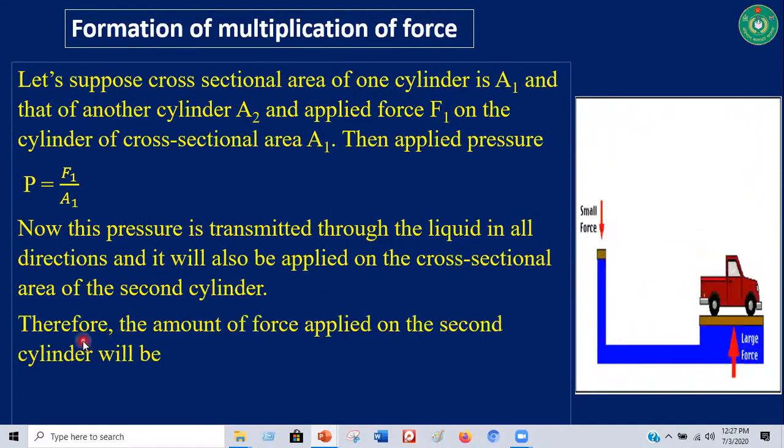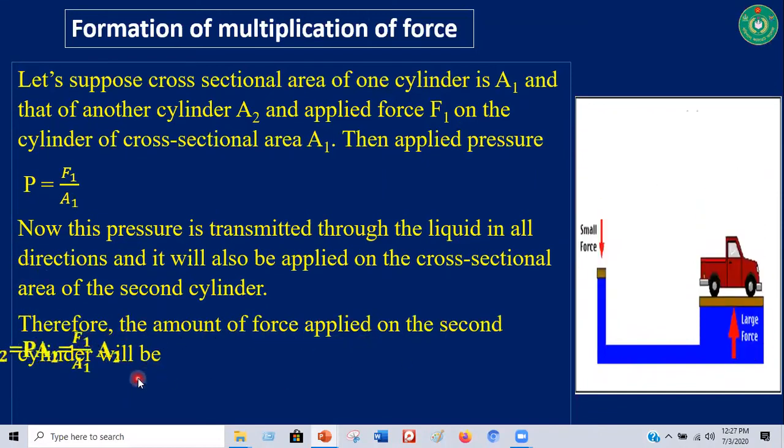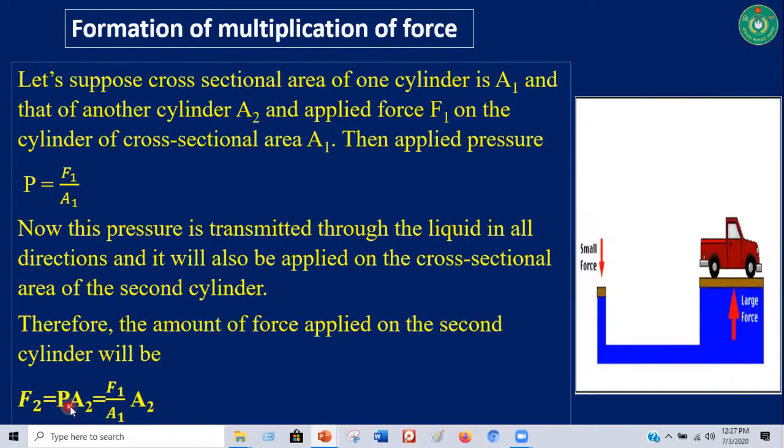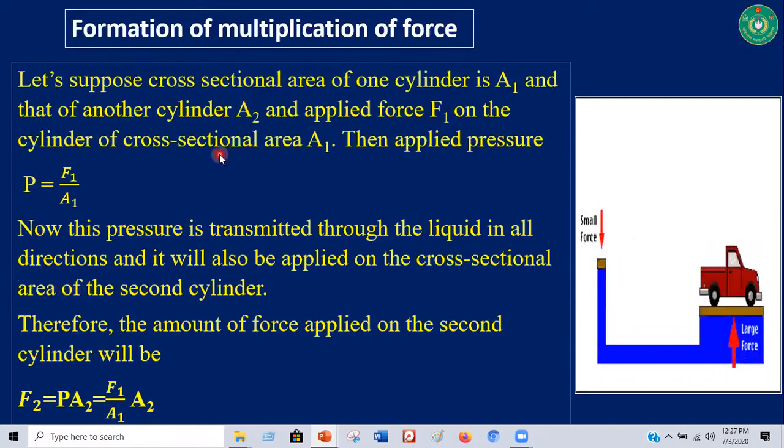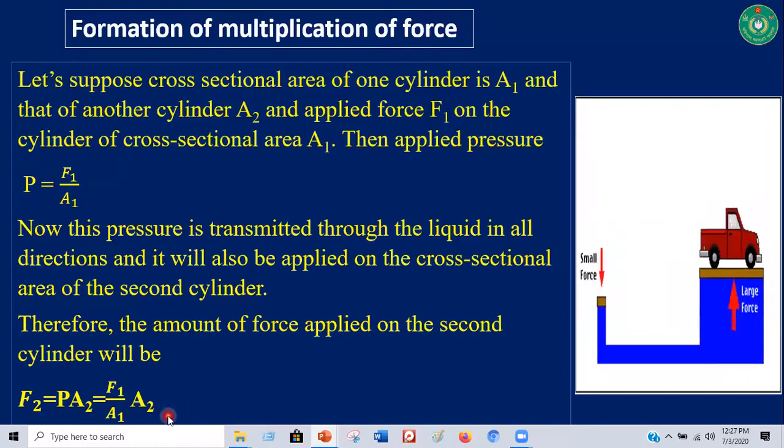Therefore the force applied on the second cylinder will be F2 equals P times A2, and after putting the value of P equals F1 divided by A1, F2 equals F1 over A1 times A2. This is the application of Pascal's law, and this is known as multiplication of force. Multiplication of force means we apply a small force but get a higher amount of force.